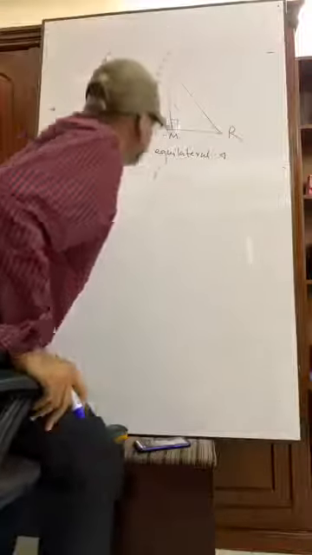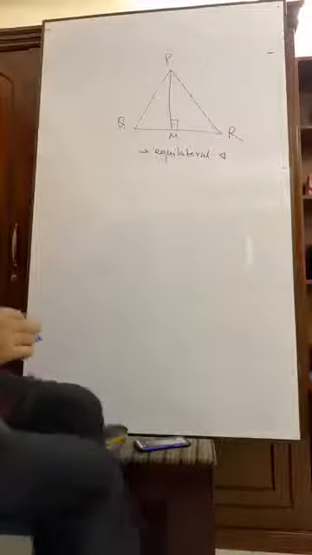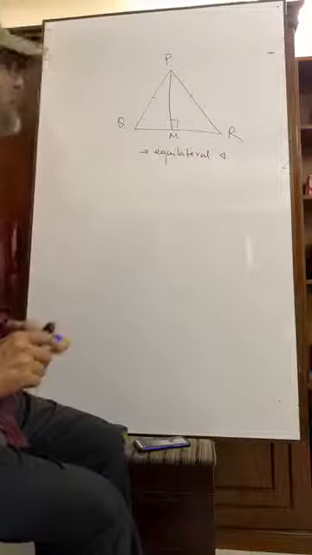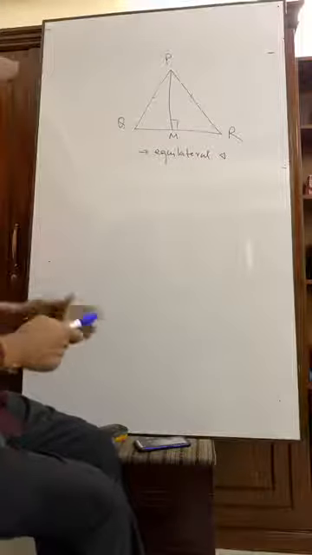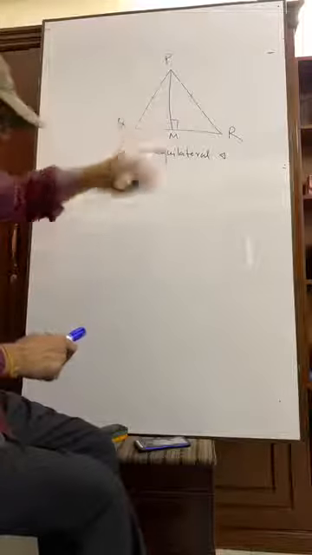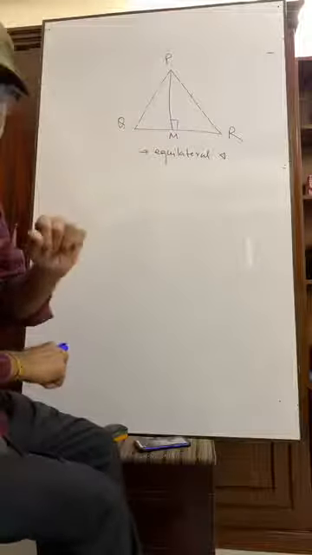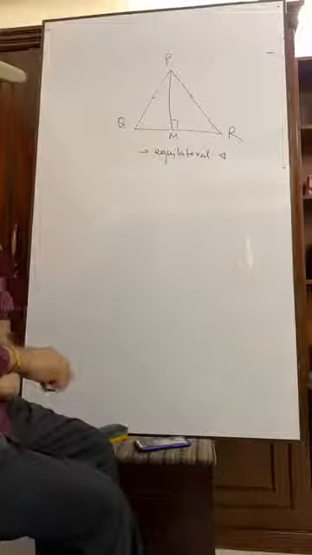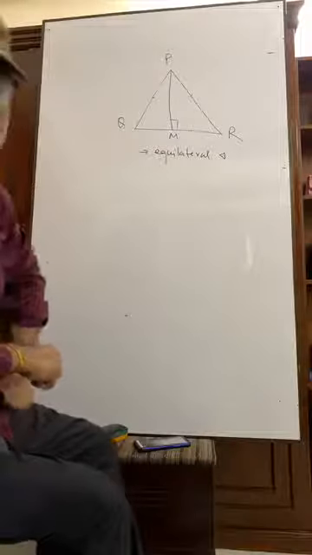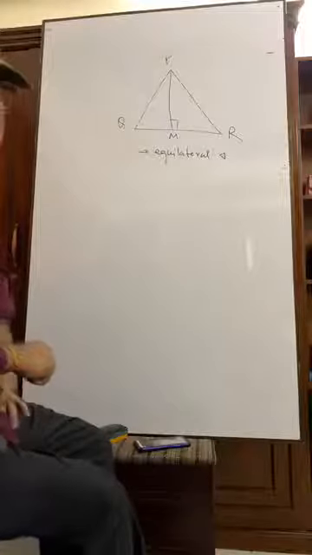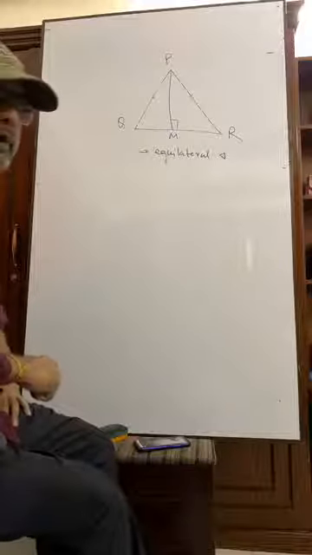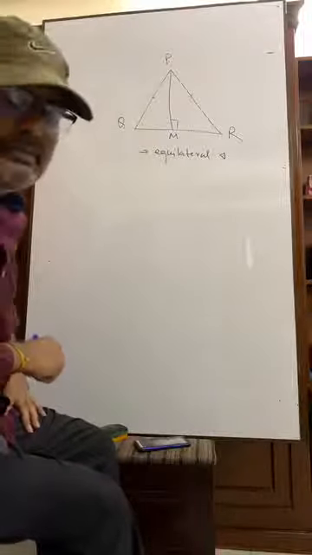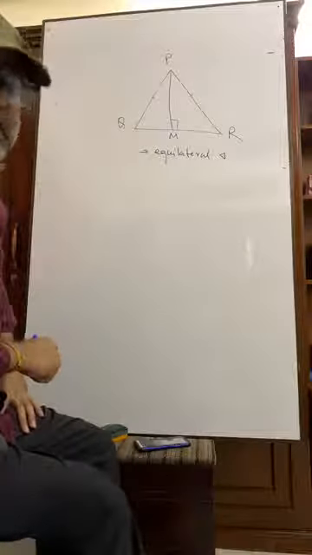What is meant by this? PM is perpendicular to QR. That means PM is also the median of the base QR. That means in an equilateral triangle, the median and the perpendicular are the same straight line.